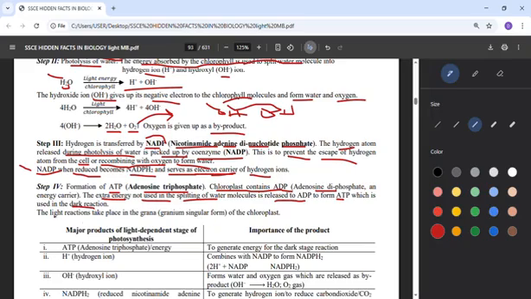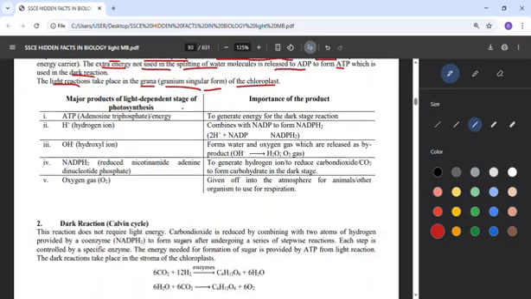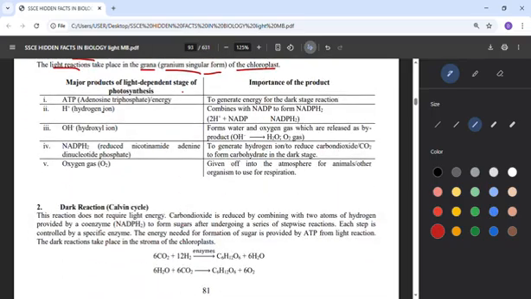Now the light reactions take place in the grana, that's granum, singular form, of the chloroplast. Now what are the major products of the light dependent stage of photosynthesis and the importance of the products? So the product during the light process is what? ATP. Remember that I said the remaining energy from the sun will be given to ADP to form ATP. So that's the product here. And what is the importance of this ATP? It is to generate energy for the dark stage. So during the dark stage it will use it.